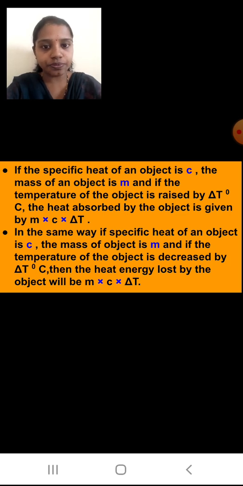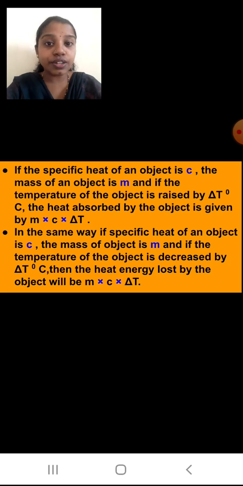Okay students, now if the specific heat of an object is C, the mass of the object is M, and if the temperature of the object is raised by delta T degree Celsius, the heat absorbed by the object is given by M multiplied by C multiplied by delta T. Delta T means difference in temperature, higher temperature minus lower temperature.